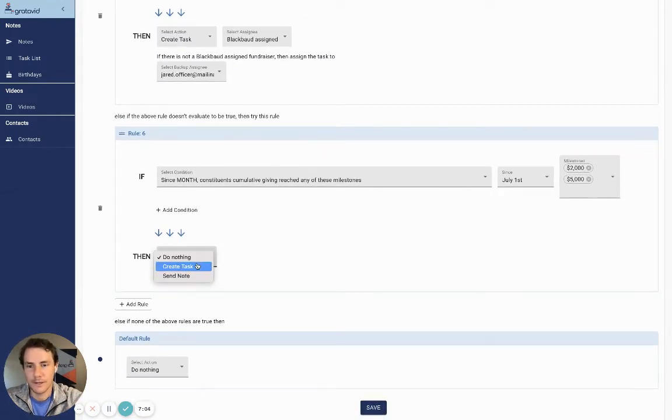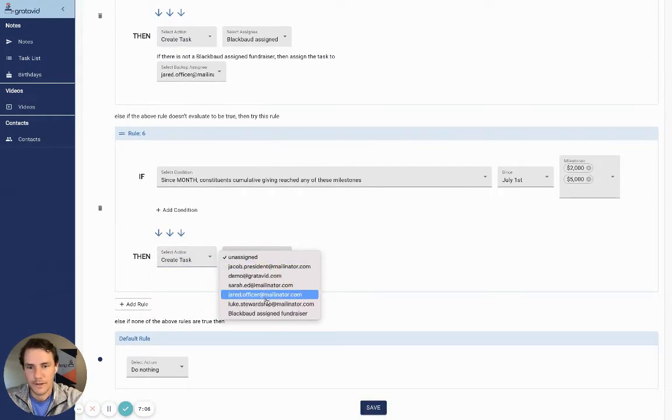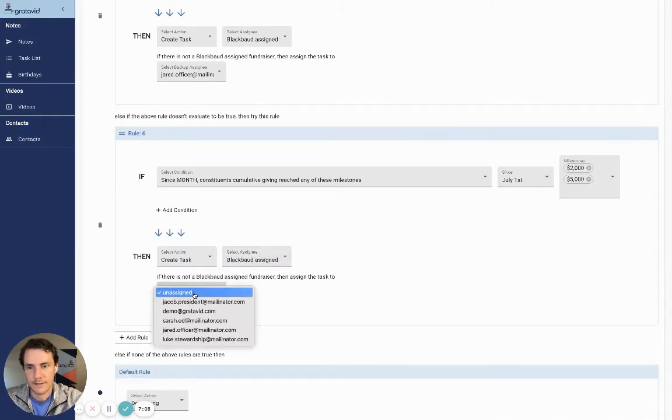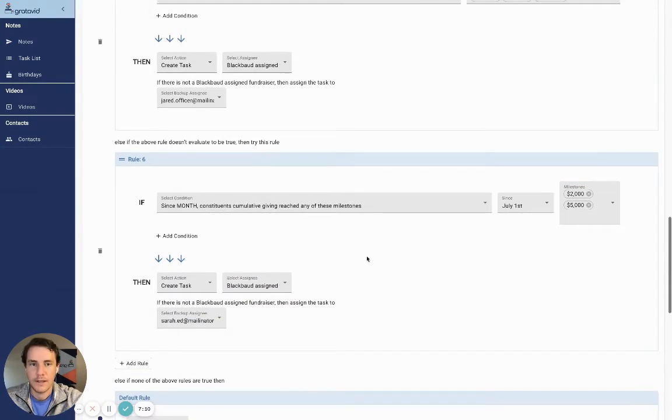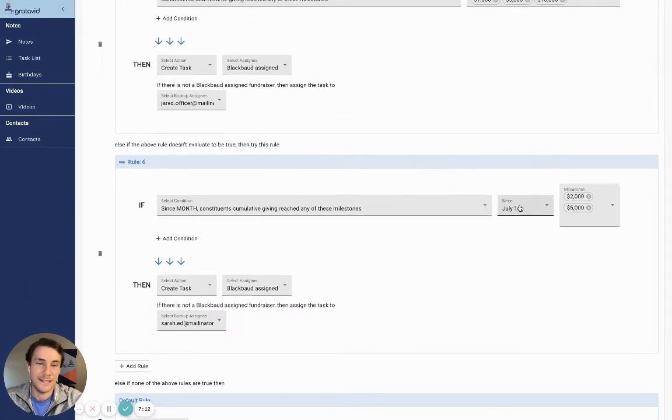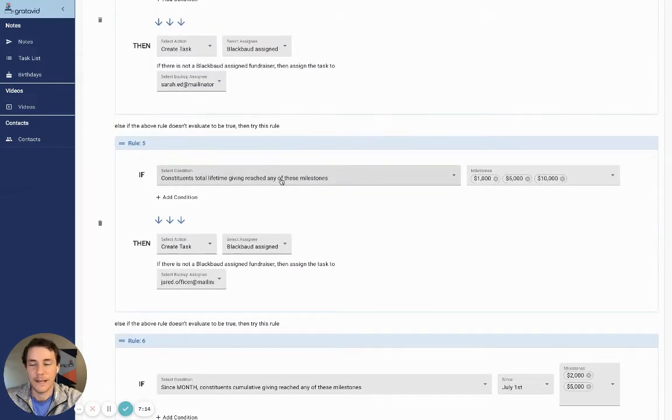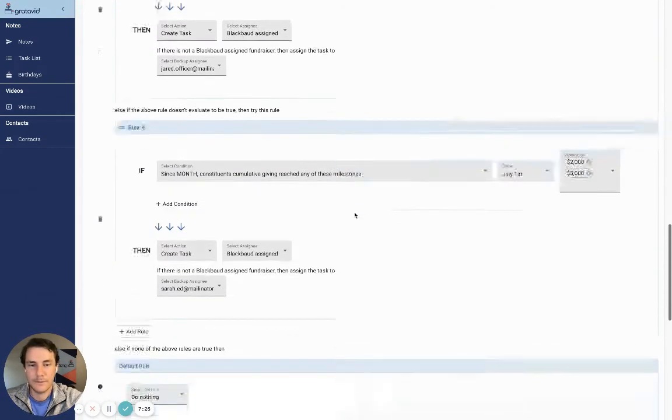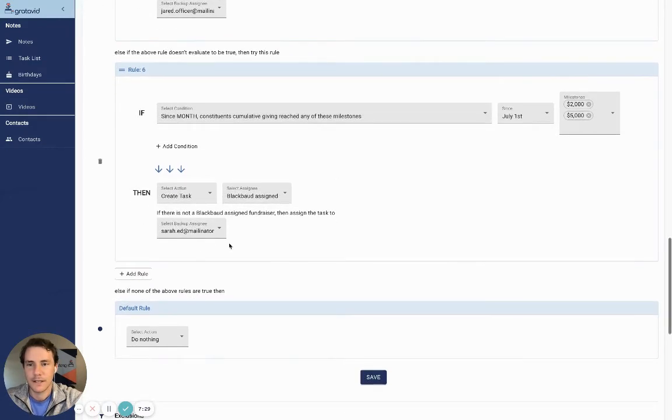The difference between this one, let me assign this task just so you can see how it works. And so the difference between this one is this one's going to have a date, whereas this one is going to be total lifetime. So I recommend this one for recurring gifts. Like you don't really care when they've been giving, as long as cumulatively they've given over $1,000 in their life. Pretty cool thing to thank someone for. And this one's going to be pretty specific to those giving societies and giving clubs.